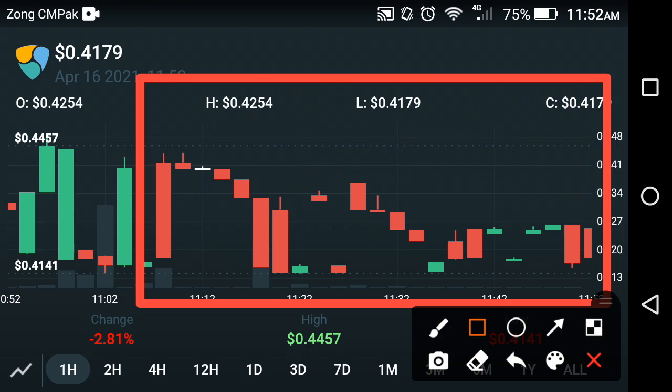So what's your opinion about XEM coin: will it go upward in the future, go upward tomorrow, or fall down again tomorrow? What's your opinion?